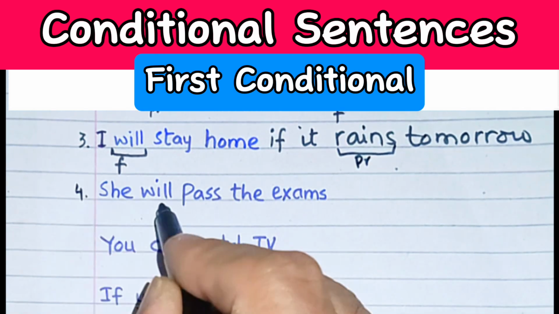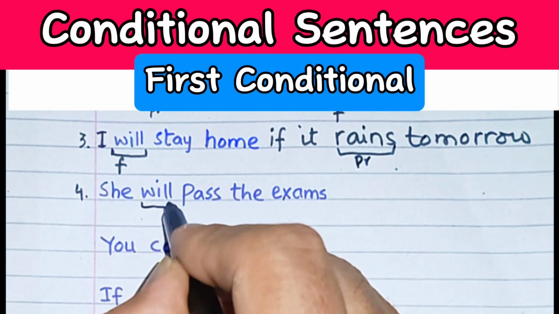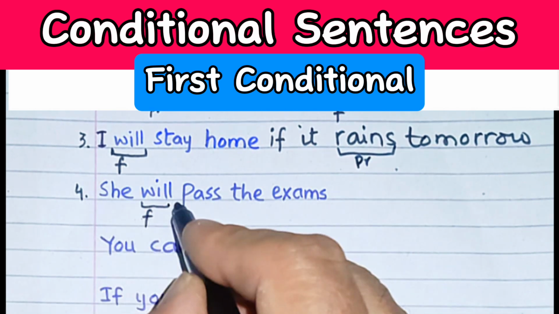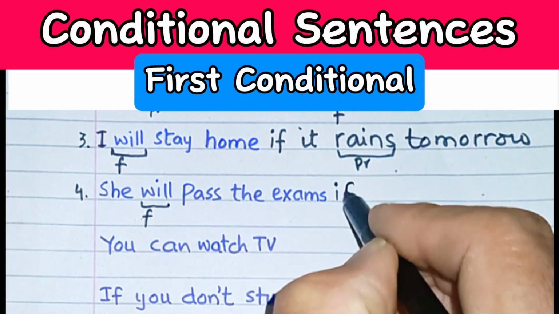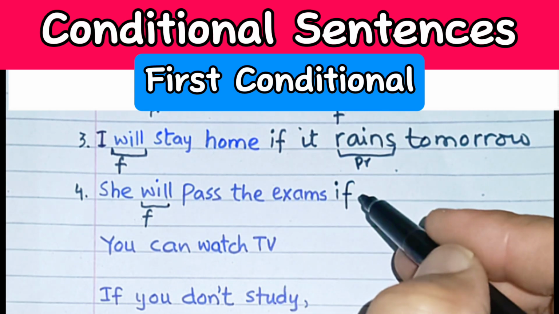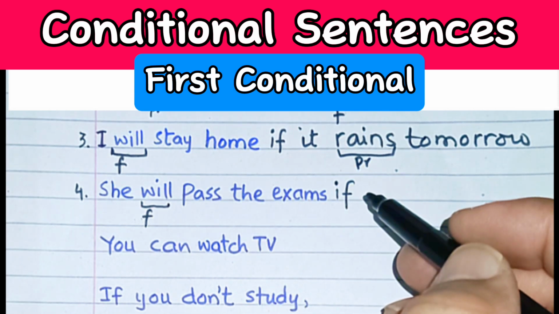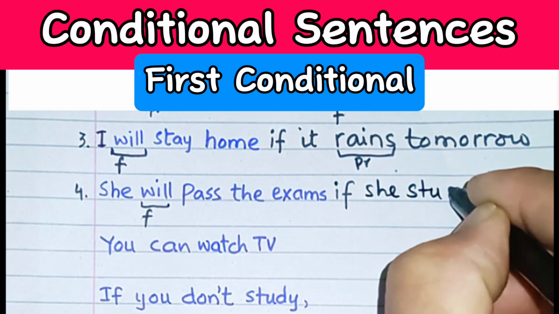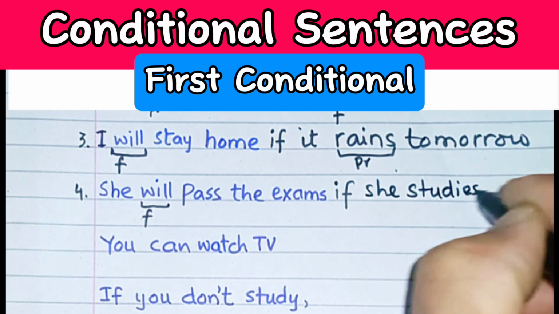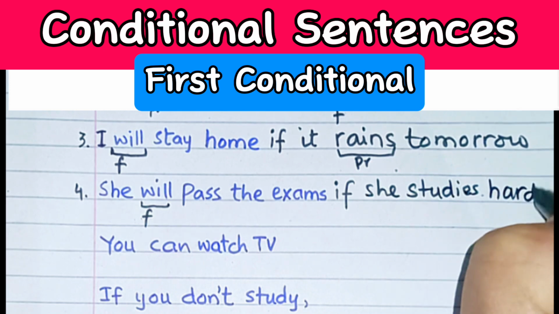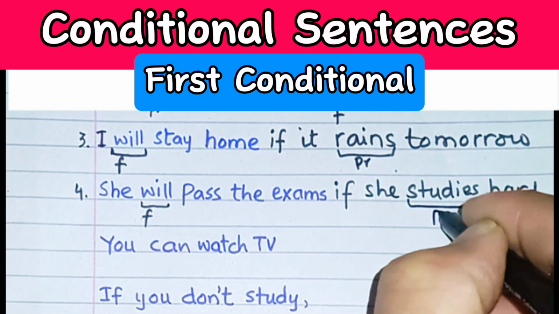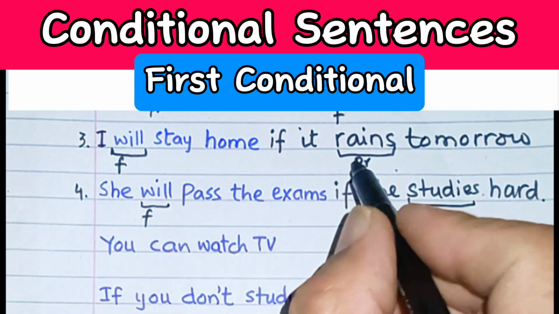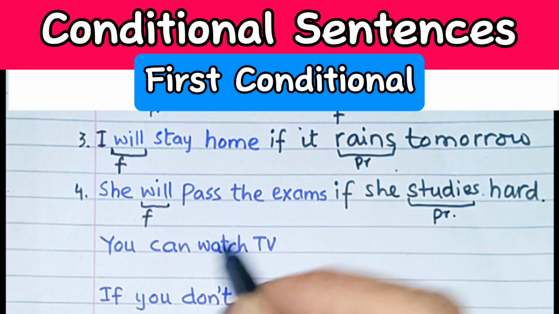Number four, she will pass the exams. Again, main clause is used in the beginning. She will pass the exams. Now if is to be used to connect both of them. So if she studies hard, over here we can see that this is in present. So if clause, again like the first, second and third examples, is in present tense.